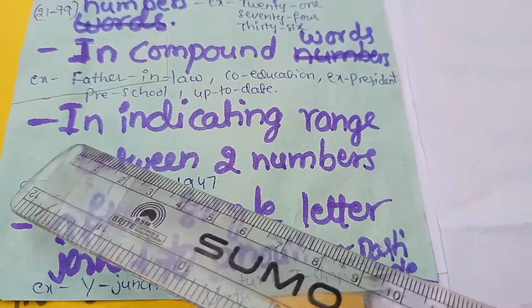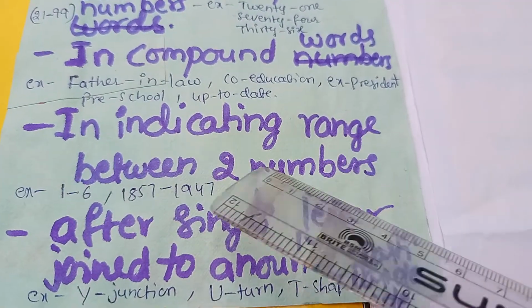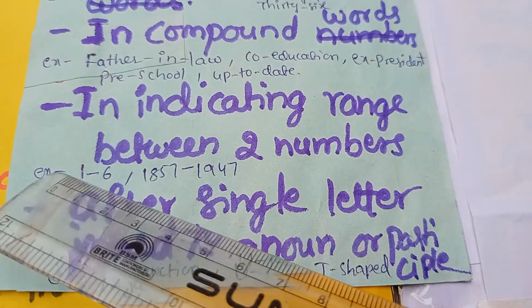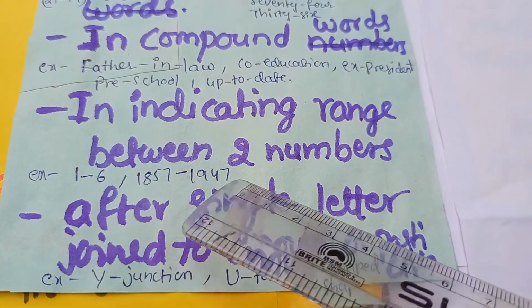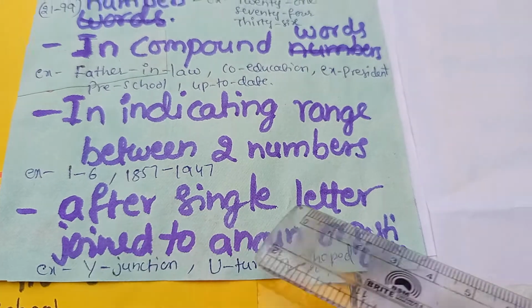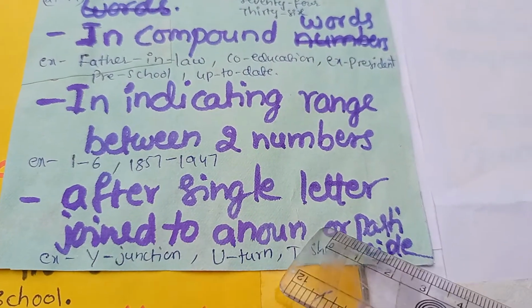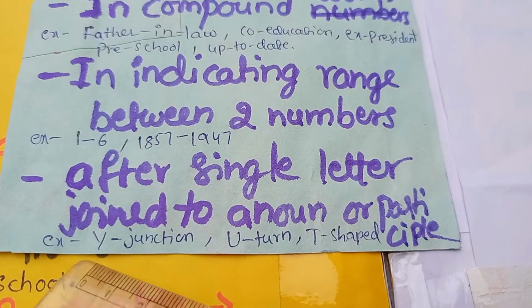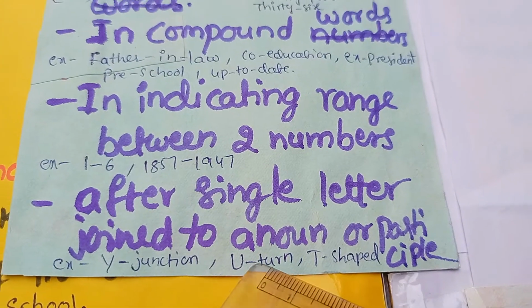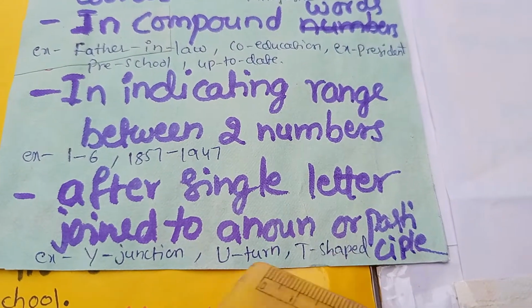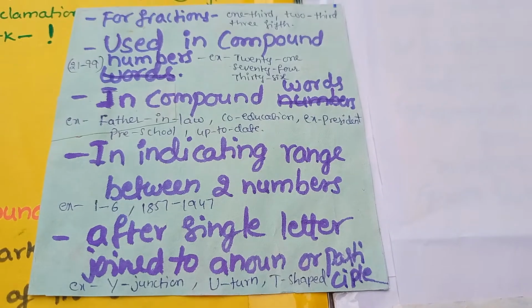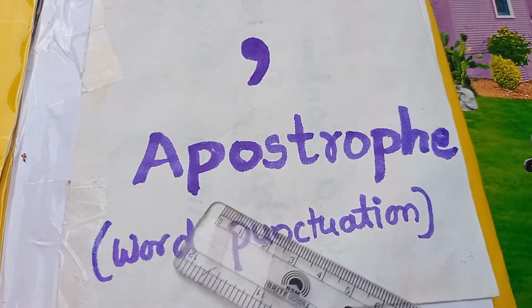And next, in indicating range between two numbers. Suppose 1 to 6, 1857 to 1947, like that. After a single letter joined to a noun or participle. Suppose Y-junction, U-turn, T-shaped. Here we used hyphens. Now apostrophe.